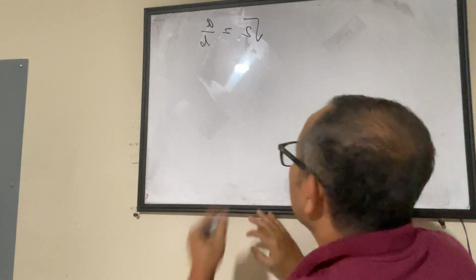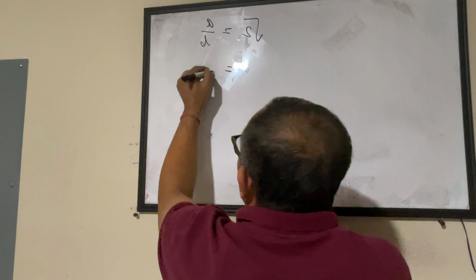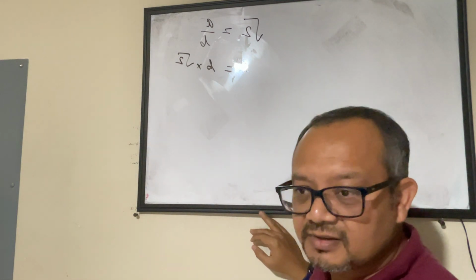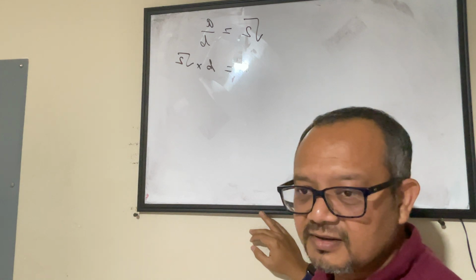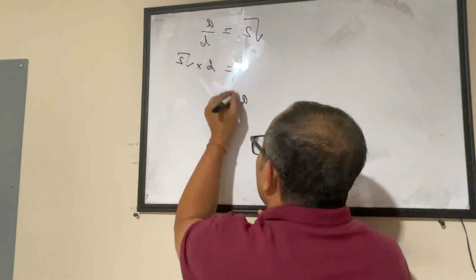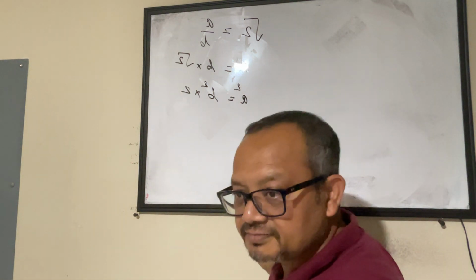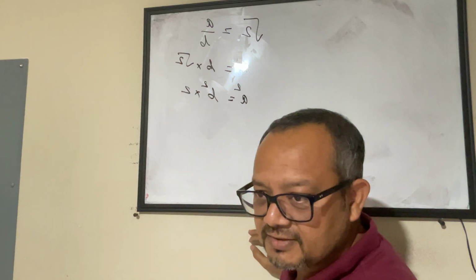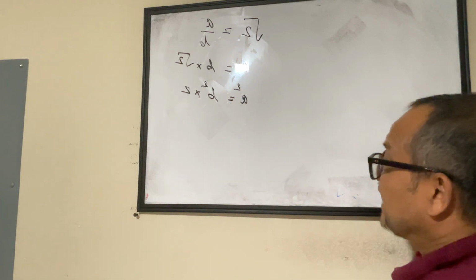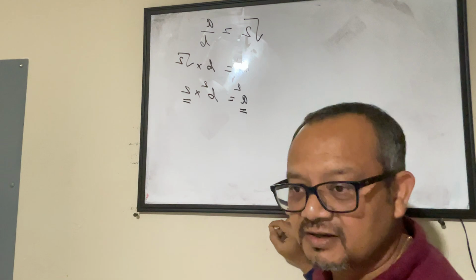What would it mean? That means A will be equal to B into square root 2. Agreed? That means A square will be equal to B square into 2. Okay? Now, that means A square can be divided by 2. Correct?